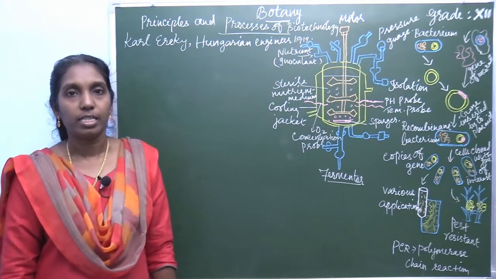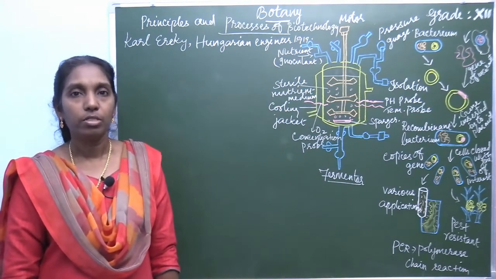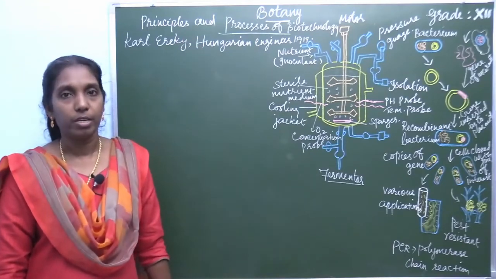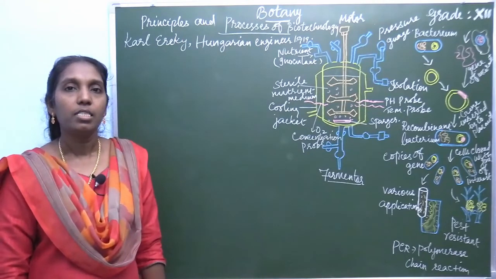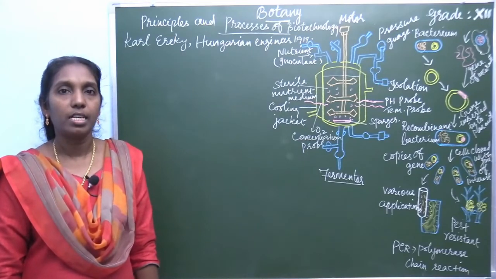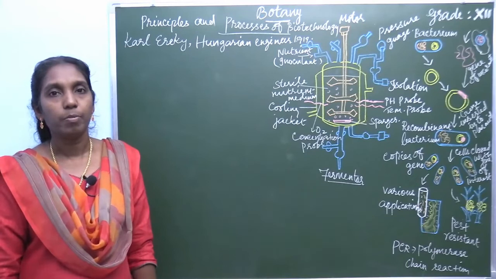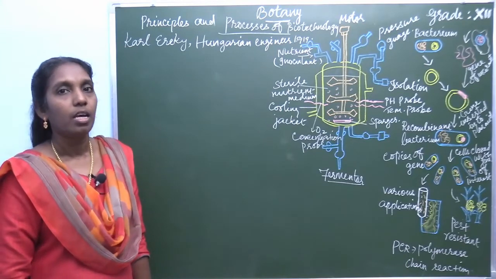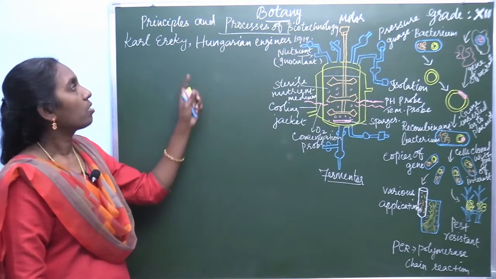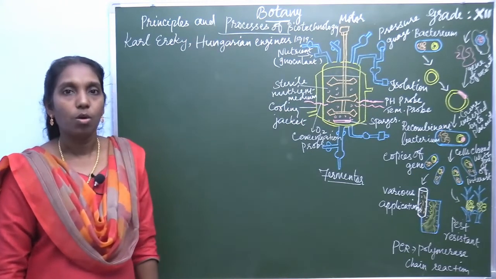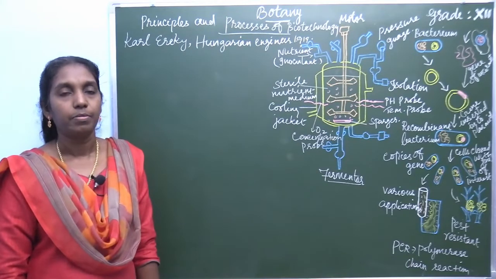Welcome back to botany class. Let's move to the fourth chapter, Principles and Processes of Biotechnology. Hope that you have learnt the first three lessons well. As I mentioned earlier, prepare the first three chapters well for the one word test. Today, let's start from Principles and Processes of Biotechnology.